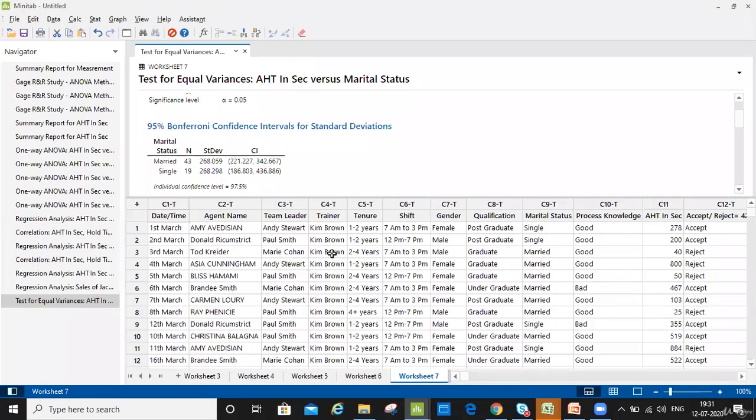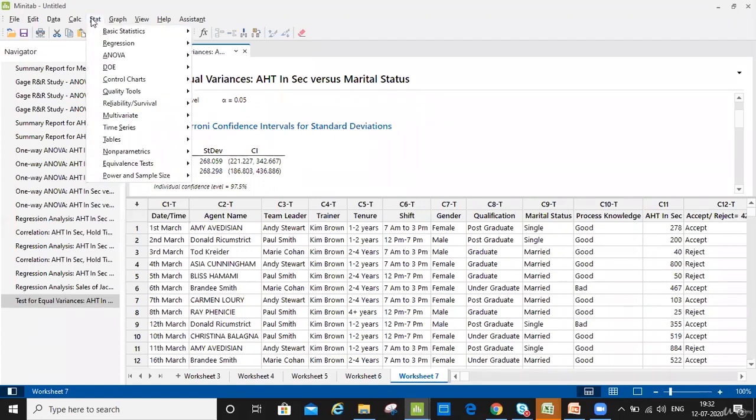So this is the data that I have. We have a query on one-way ANOVA as well. One-way ANOVA is to be done when my Y is continuous and I have more than two subgroups to compare. So my X is discrete, wherein I have more than two subgroups, and I want to see if there's any significant difference between the averages of these subgroups. So let's do first one-way ANOVA, and before that let's check the normality.